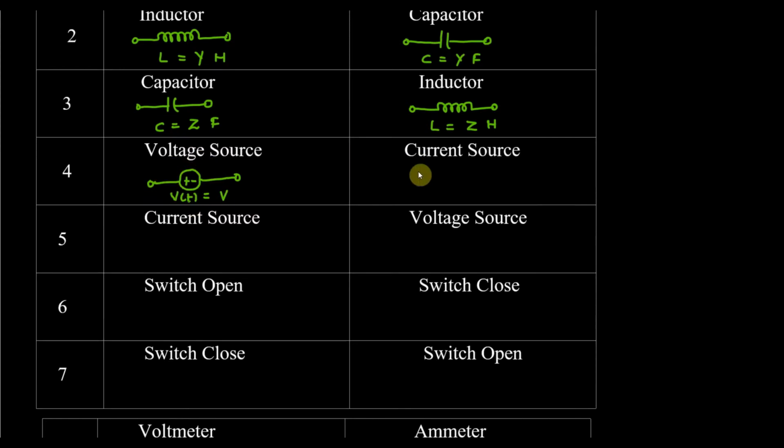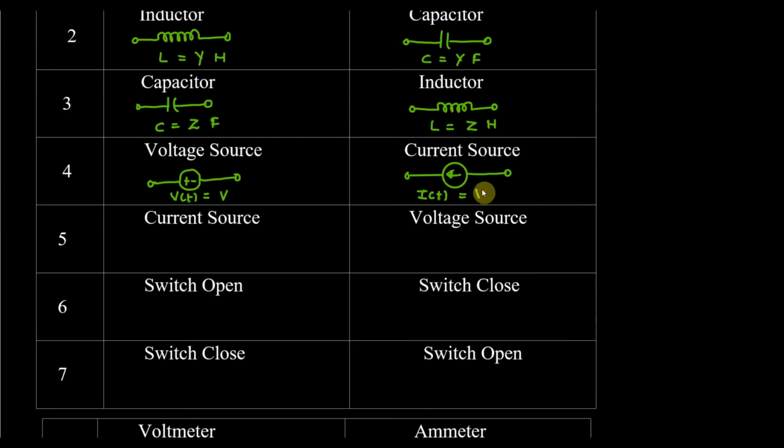So if there is a voltage source, its dual will be the current source. So we will make the current source like this. Now see the direction. Current always flows from positive to negative. So this will be the direction of the current, and the value of this current is I of t.